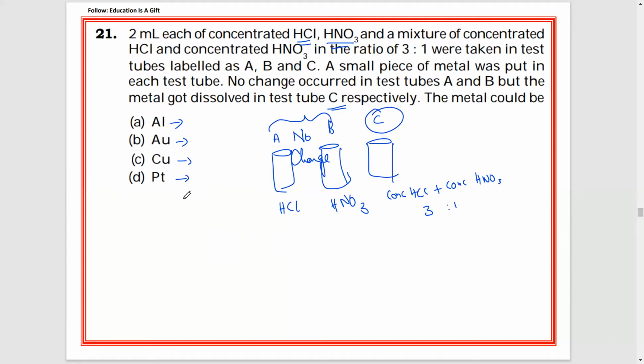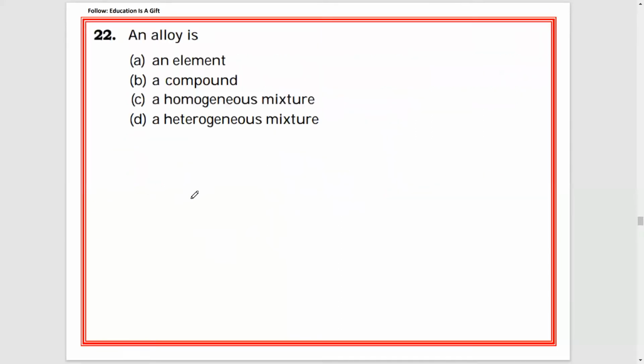Now which metal will be dissolved? You see both are correct answers. B, Au is correct, D, Pt is correct. In these two, any one you can mark, or two you can mark, no issues with that. 22, a very straightforward question. An alloy is, they are giving options like an element, a compound, a homogeneous mixture, a heterogeneous mixture. An alloy is a homogeneous mixture of two or more metals, isn't it? So a straight question, very easy to answer. Homogeneous mixture.